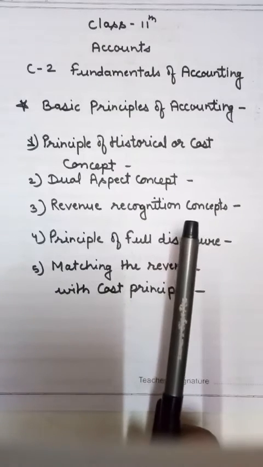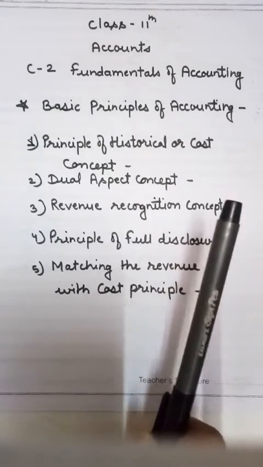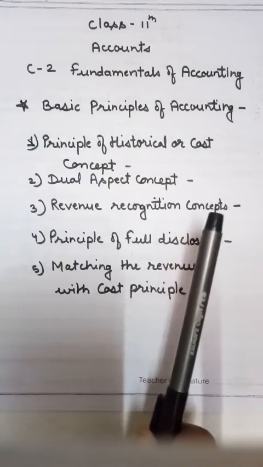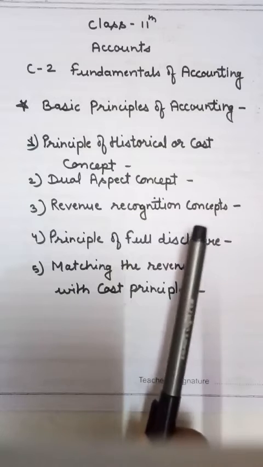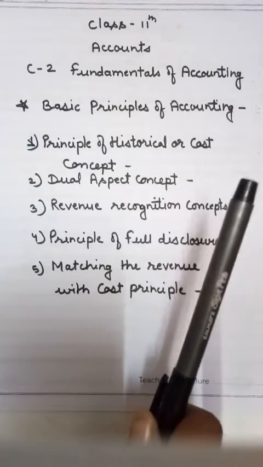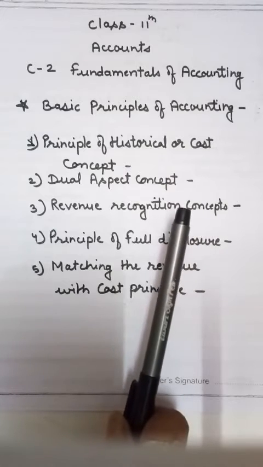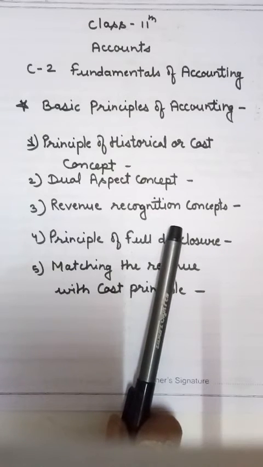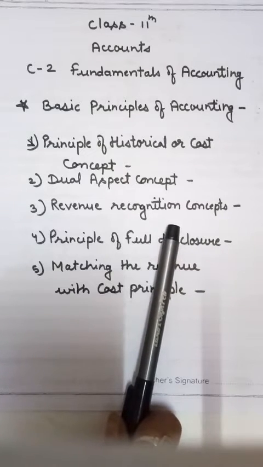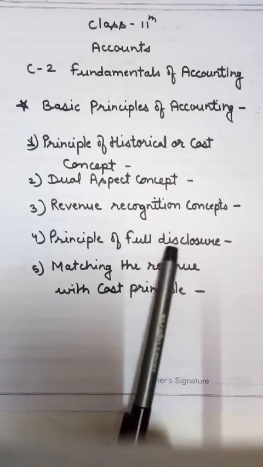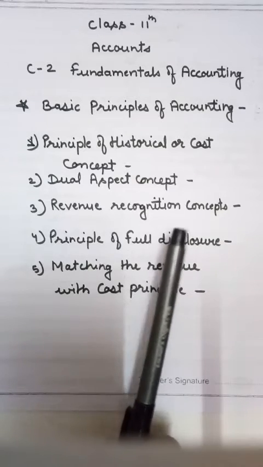So we can say that revenue is realized when the goods have been sold or services rendered for cash or credit. In other words, at the time of selling, cash is received from the customer or a legal obligation is assumed by the customer to pay a certain amount in future.